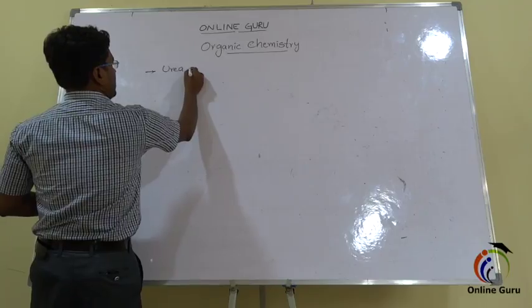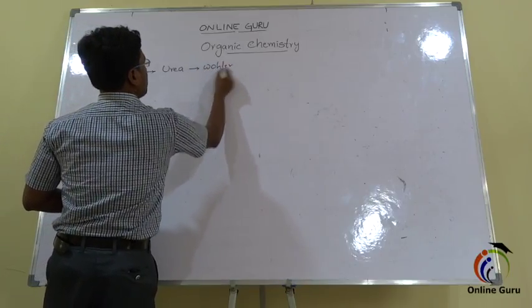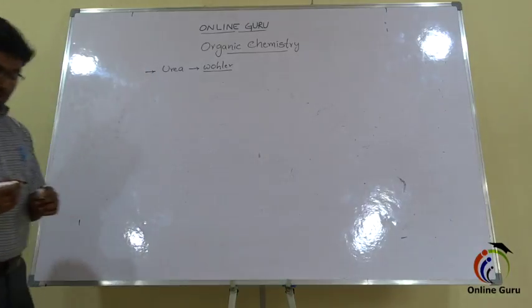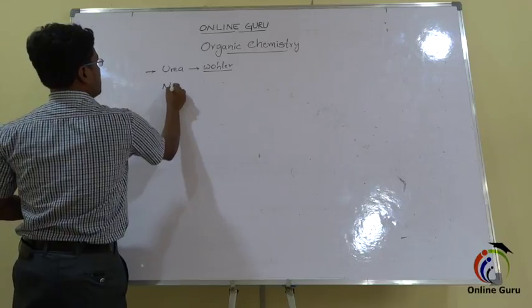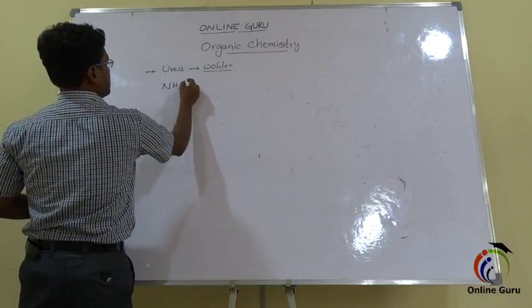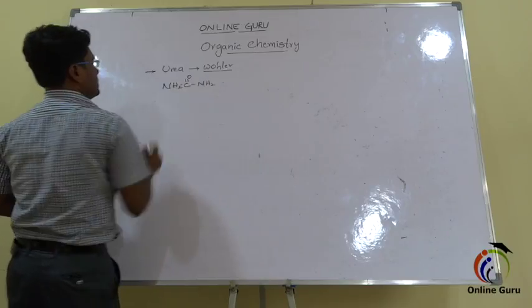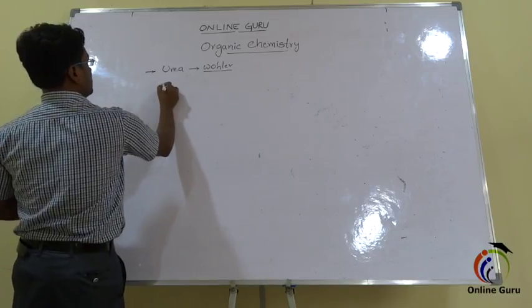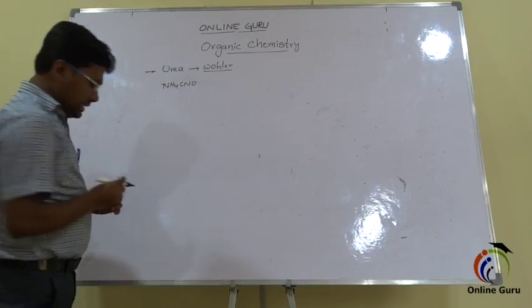In laboratory, the scientist Wöhler prepared for the first time the compound urea by heating the compound ammonium cyanide. So this is the ammonium cyanide.